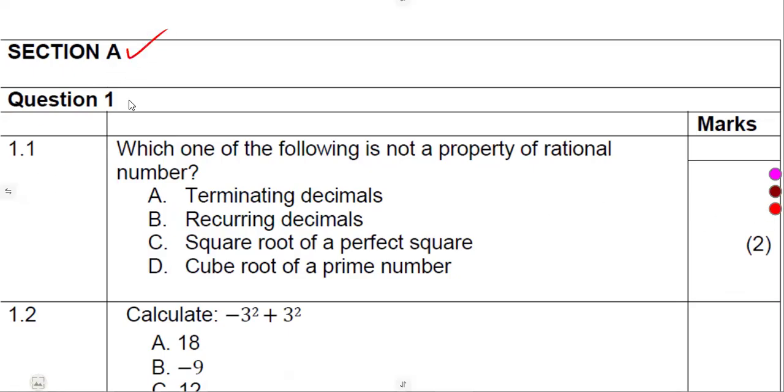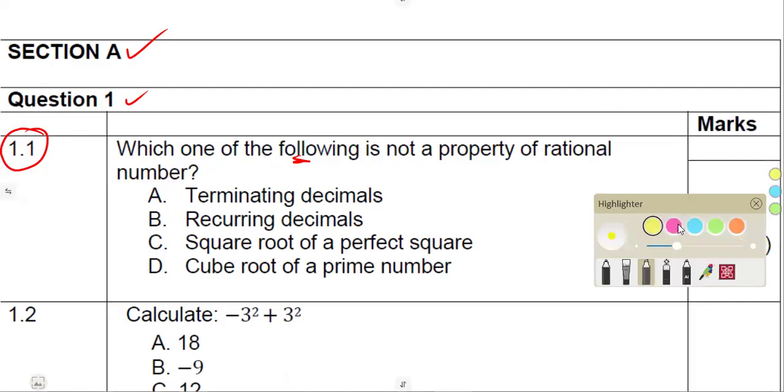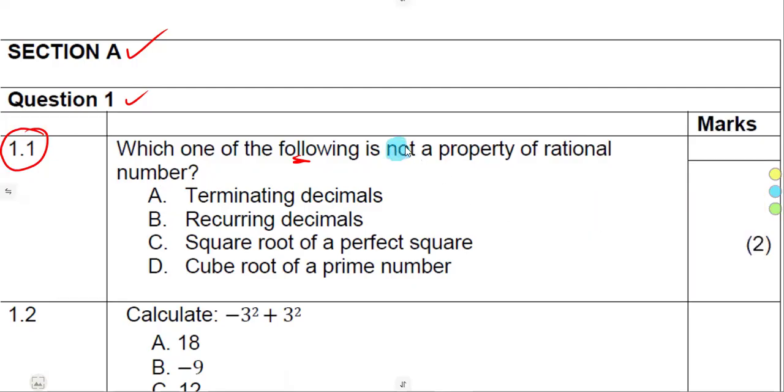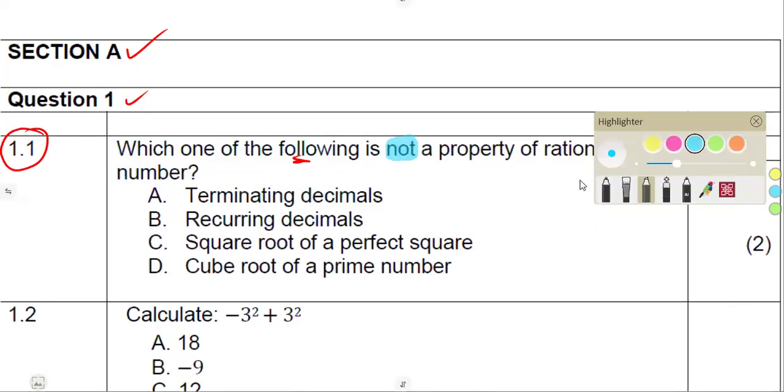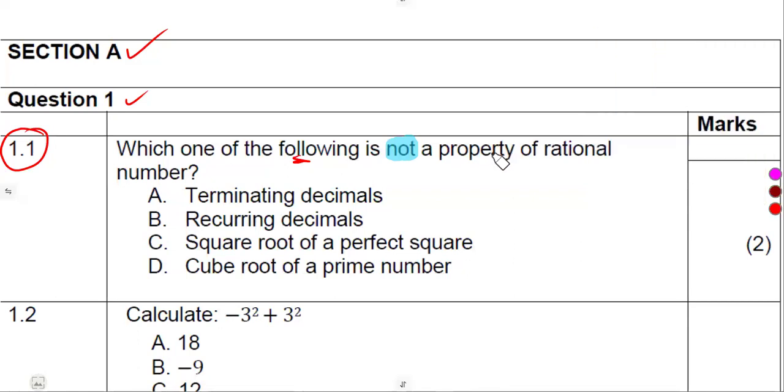On section A, question number 1.1, we are given: which one of the following is not, take note there, is not a property of a rational number. So you need to know the properties of rational numbers so that you'll be able to see which one of these is not.